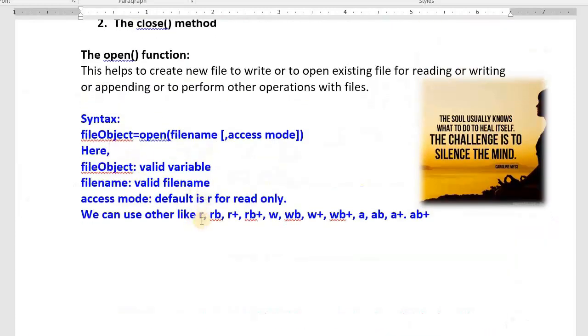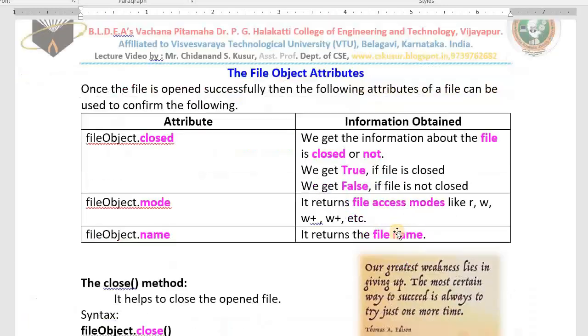r is for read only. rb means binary file read only. r plus means read and write. Then binary file read and write, write only, binary file write, and write-read. Append mode, append binary file, append mode for text file. These many access modes are there. Whichever operation you want to perform, in that mode you have to open. I hope you understood. I give an example so that you can understand first.